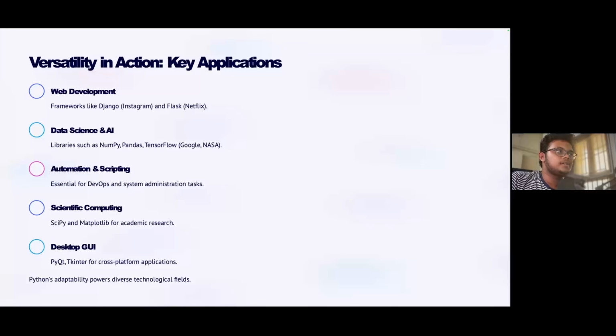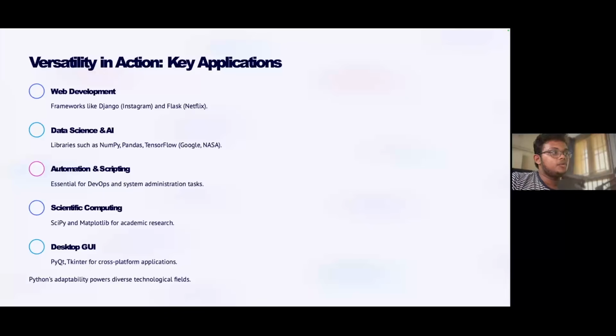And automation and scripting. If you are a DevOps engineer or system administrator, you cannot keep on doing tasks repeatedly and manually. All those tasks can be easily automated with the help of Python. By writing a simple Python script, you can automate any type of task which is possible.